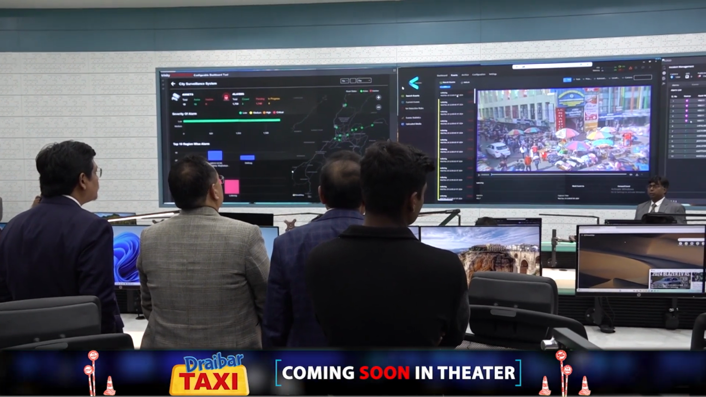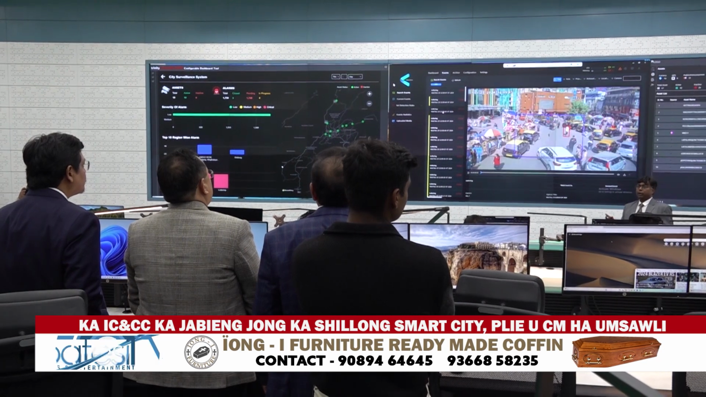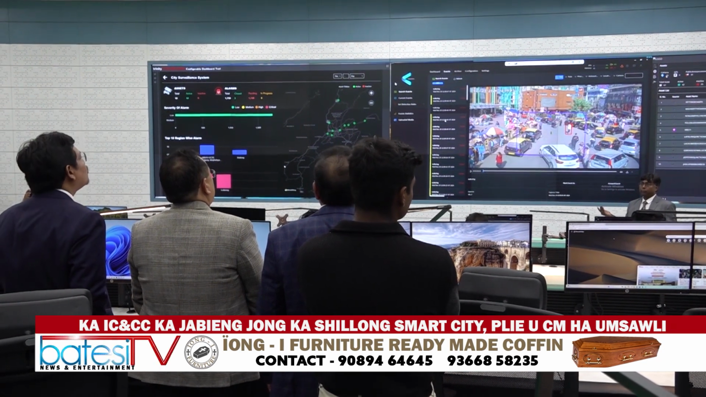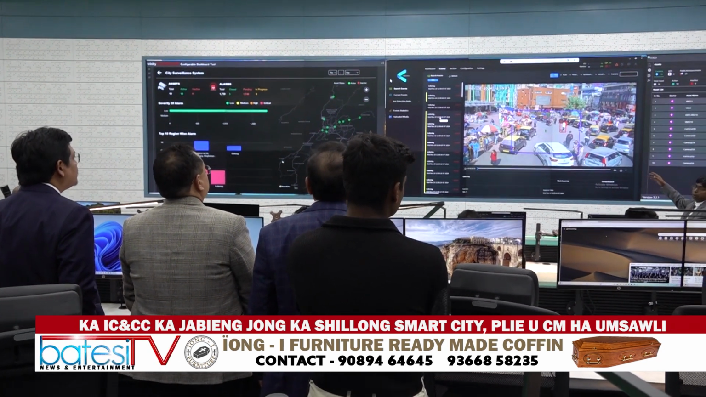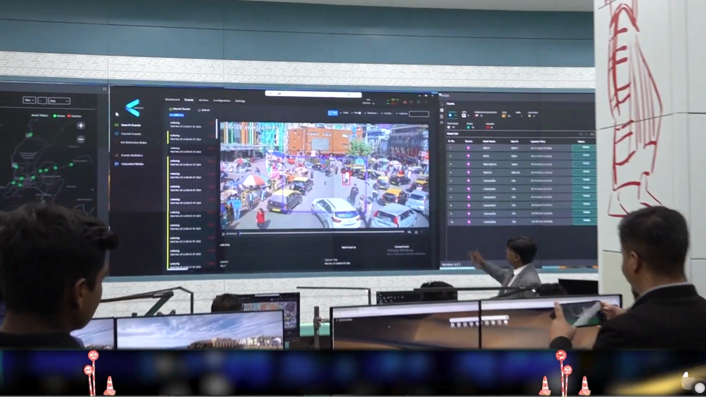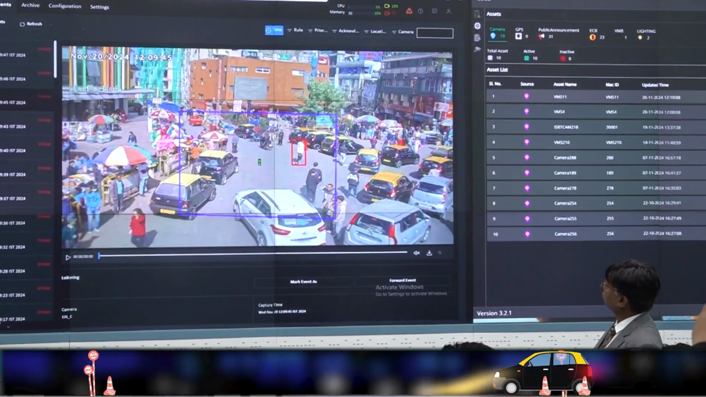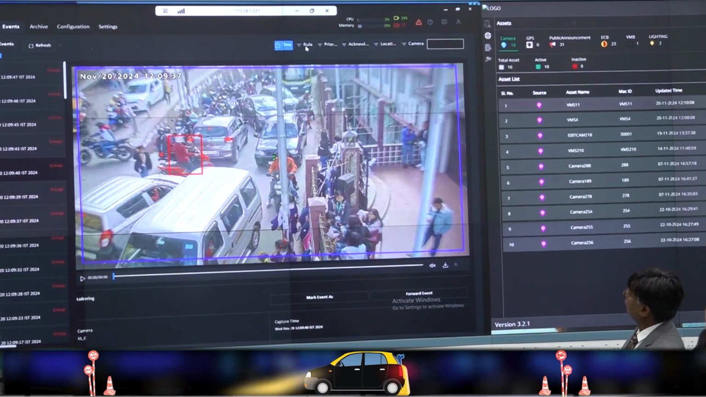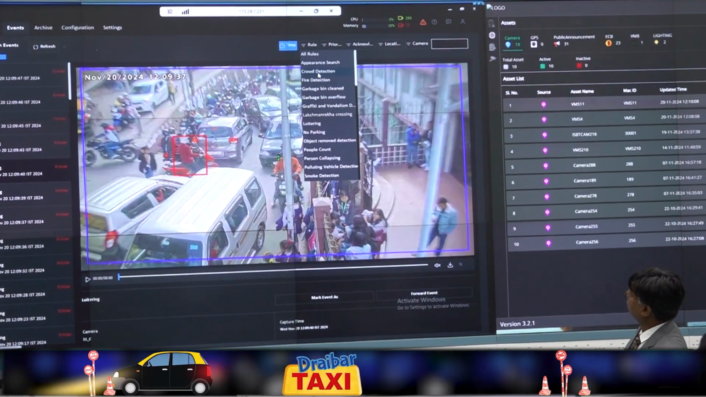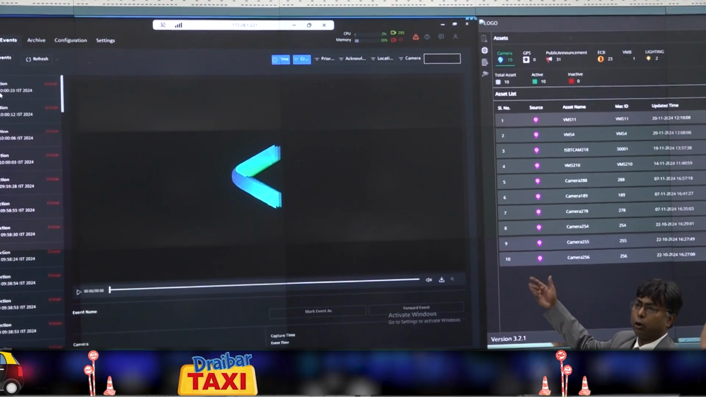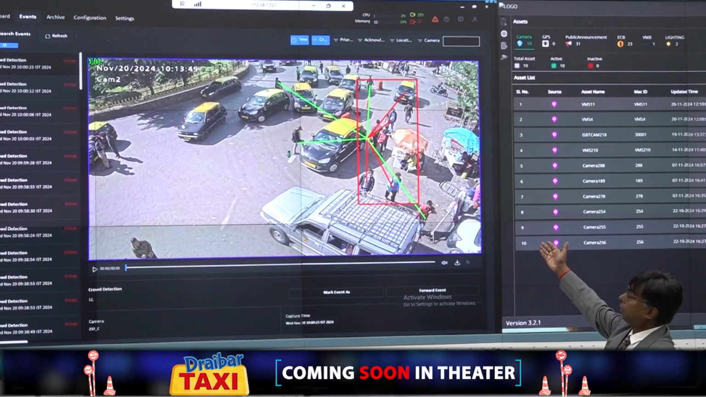Different types of attributes are there. There are about 30 different types of attributes which have been given. Just show us one example. Sir, show crowd formation. Crowd formation. This is live. Sir, it's recording one. I'm showing. So this is like a crowd formation.